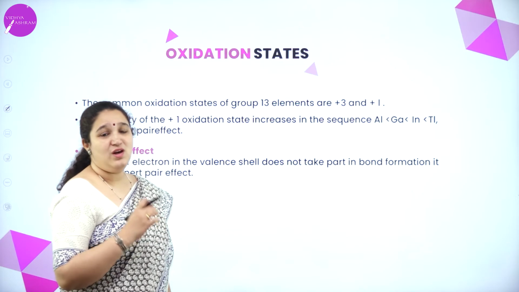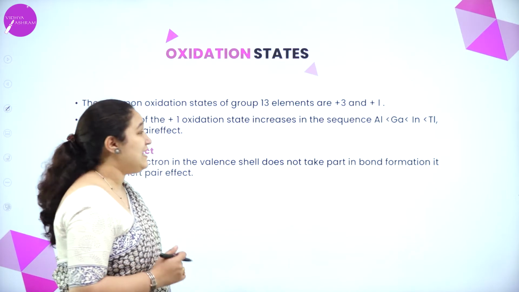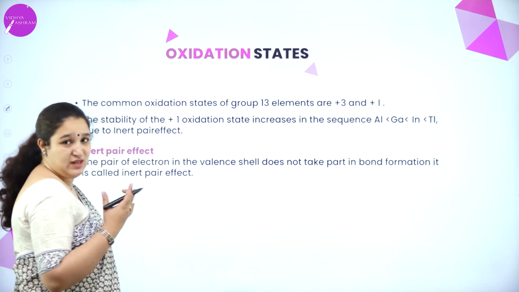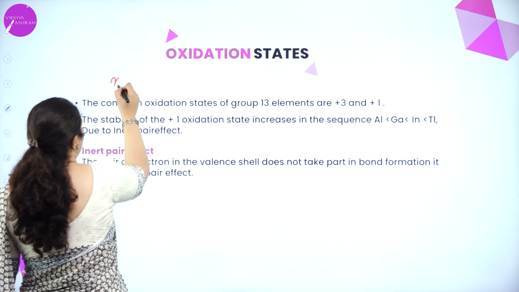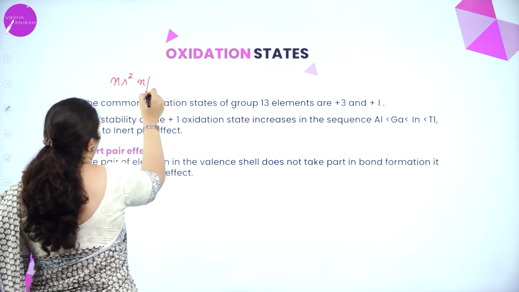Next is about the oxidation state. As we have 3 electrons in the valence shell, that is, we know that it has got ns2 and np1.